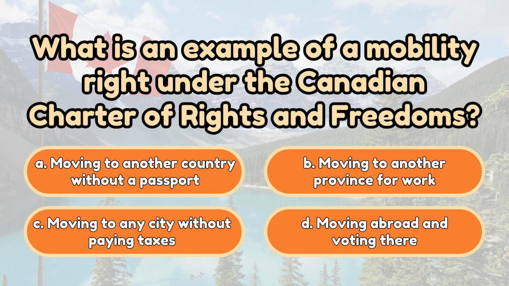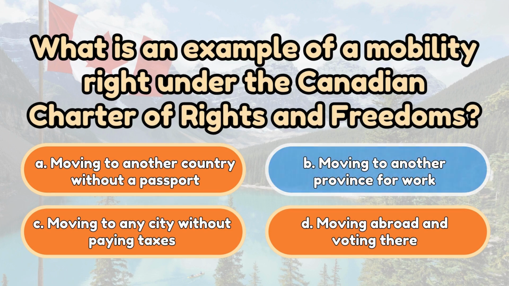What is an example of a mobility right under the Canadian Charter of Rights and Freedoms? A. Moving to another country without a passport. B. Moving to another province for work. C. Moving to any city without paying taxes. D. Moving abroad and voting there. The correct answer is B. Moving to another province for work.